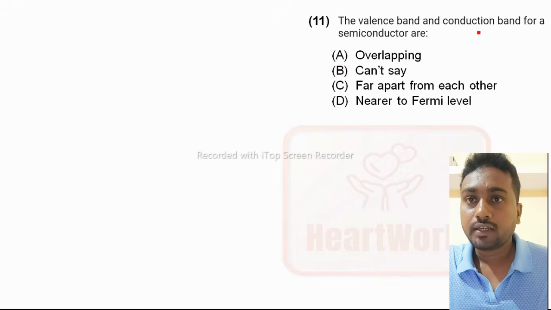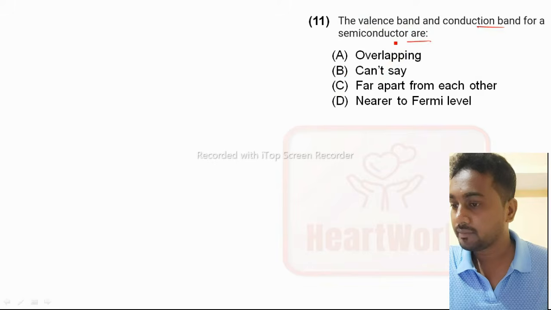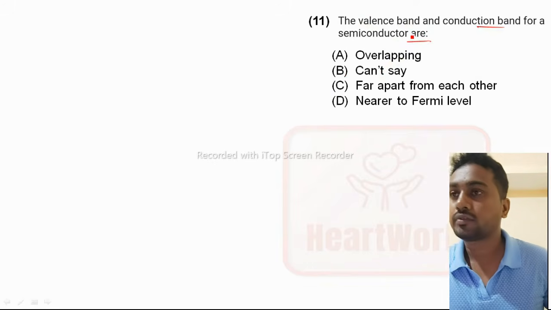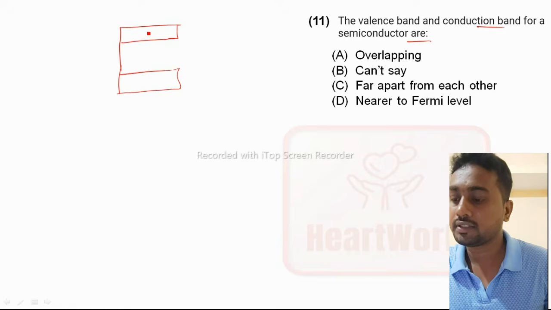The valence band and conduction band for a semiconductor are... So same, we have to check it. See, this is the energy band diagram for a semiconductor. This is the conduction band, and this is the valence band.